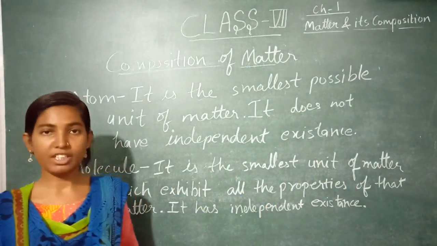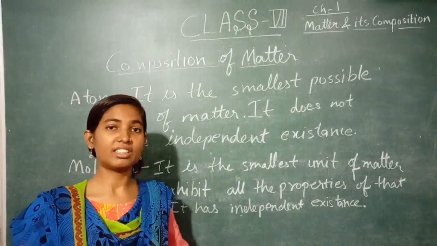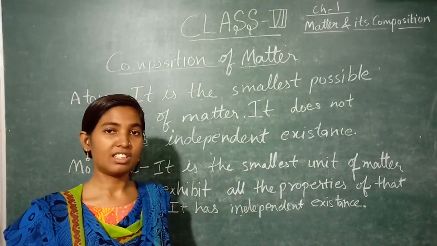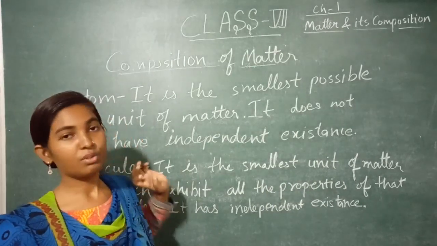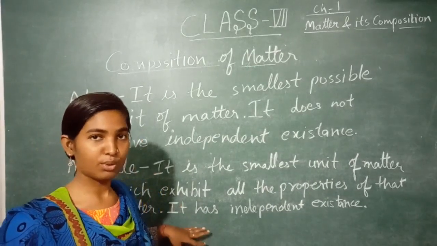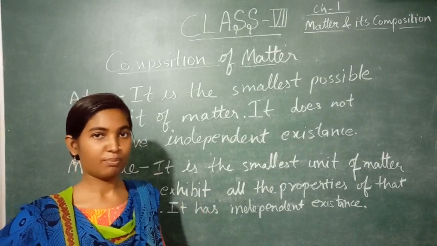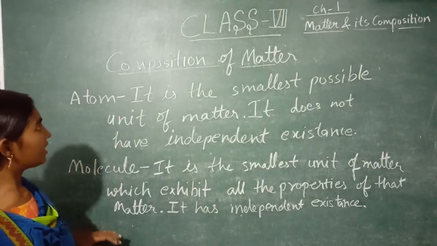Now what do you mean by independent existence? It means we can see this in the form. It is found in nature. This atom we cannot find in nature freely, but molecules are found in nature freely. So first you note down, then we will see next.